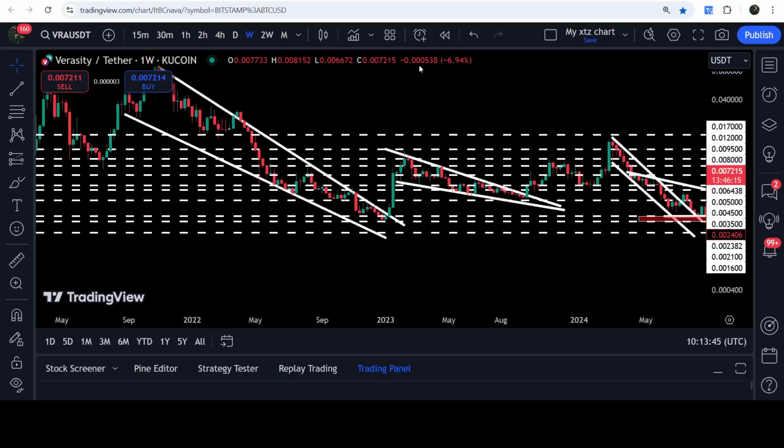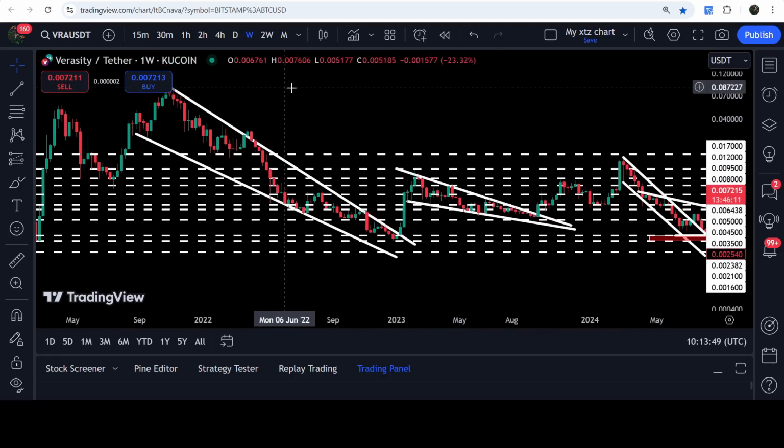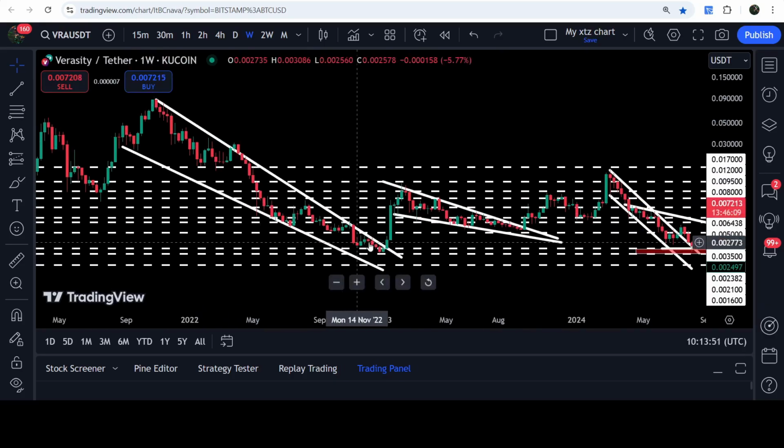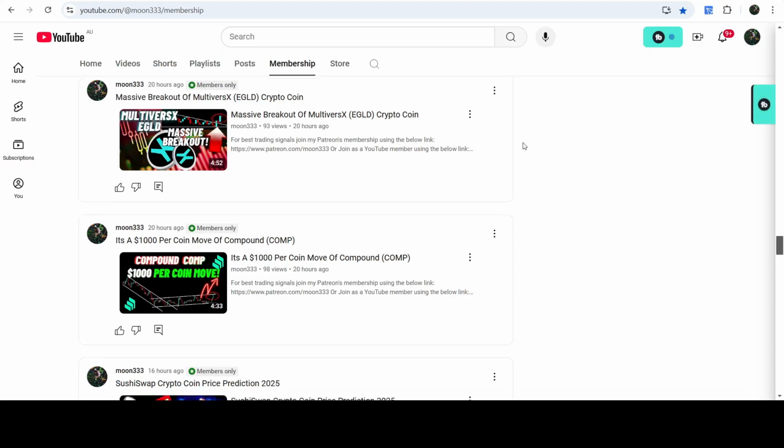Now on this 7-day time frame chart, you can see that we have already broken out this very big and long-term down channel as well. And the long-term target for the breakout from this down channel is here at the top of the channel. That is somewhere between 9 cents to 10 cents. So this was the update so far.